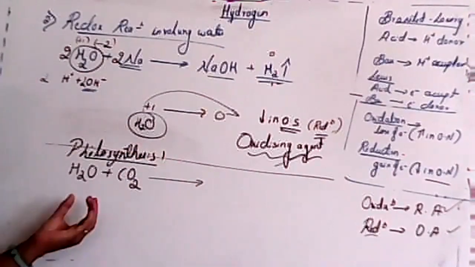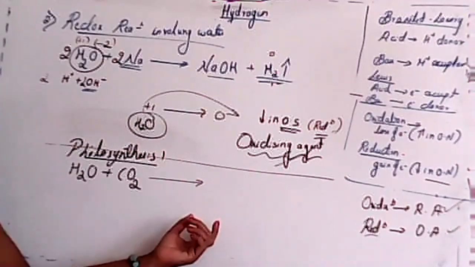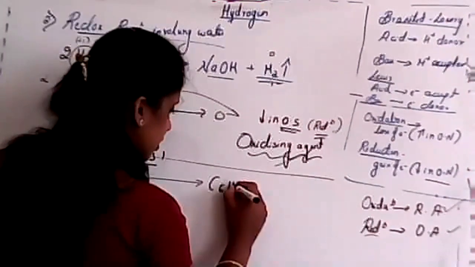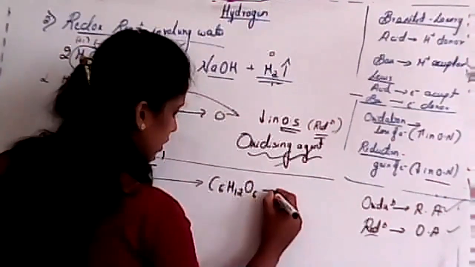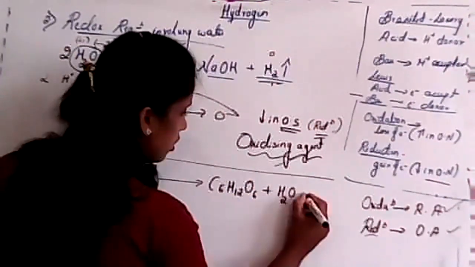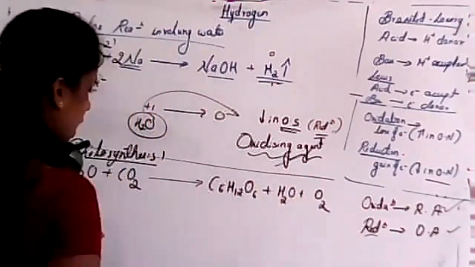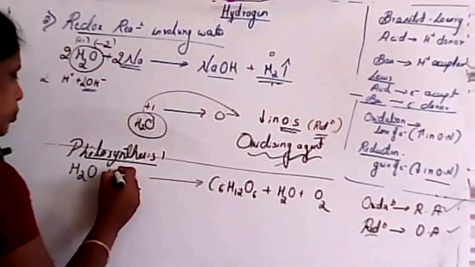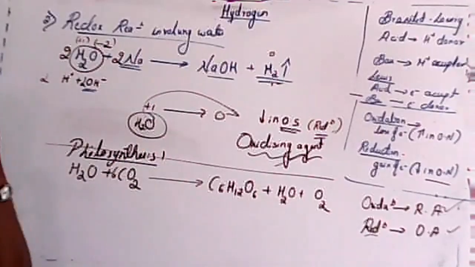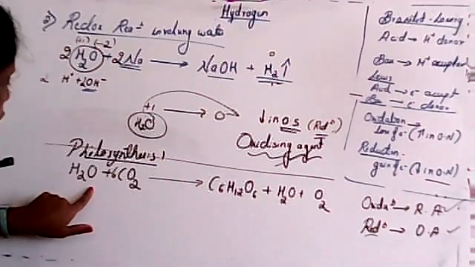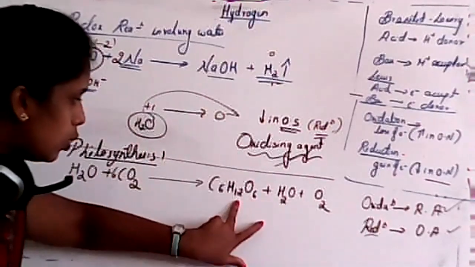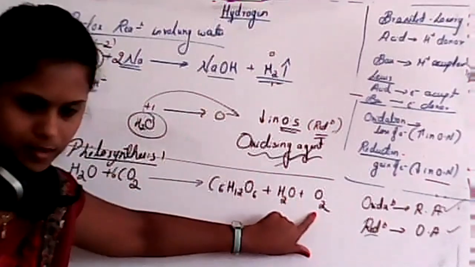What will be the product? Yes, glucose, water and oxygen, isn't it? So that is C6H12O6 with the elimination of water and oxygen. I don't want to balance this equation. If you want to balance it, you can. Just consider water and carbon dioxide reacting together to form glucose, water, and oxygen.